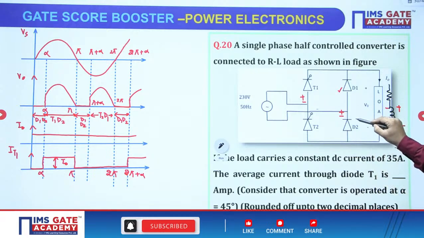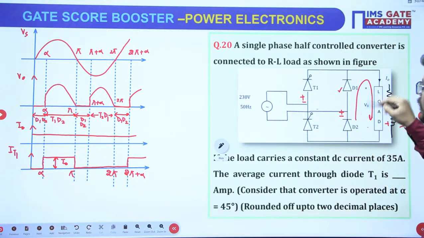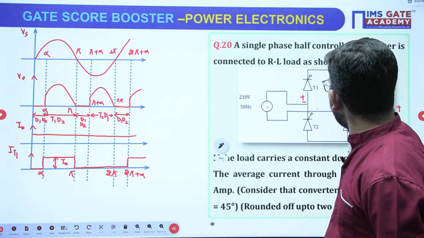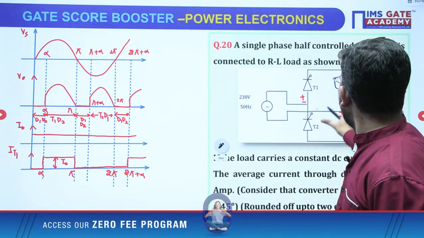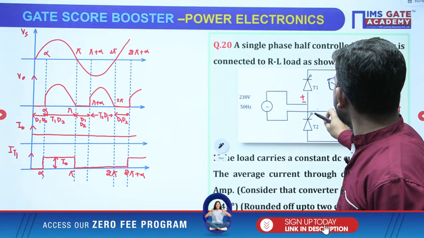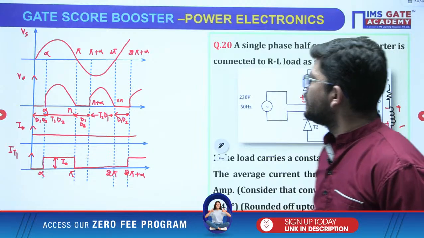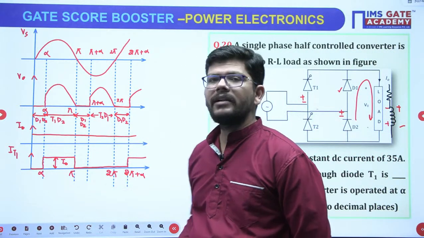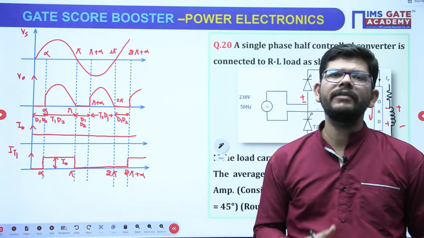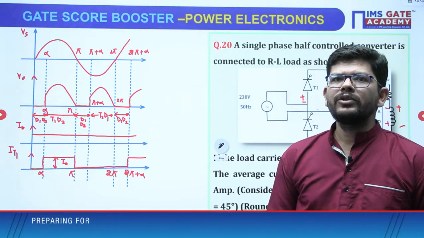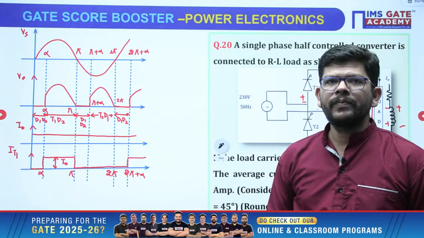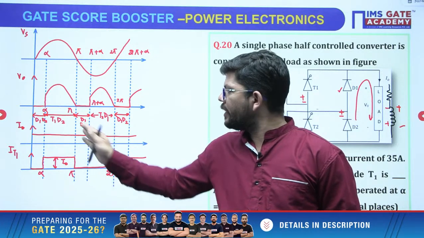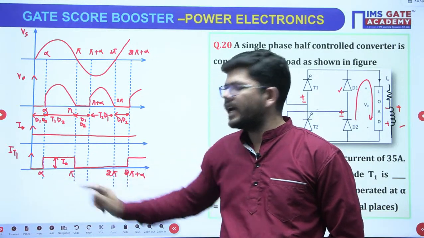So what will happen, D1 and D2 will be on and V0 will be 0, correct. Then during the negative cycle, T2 and D1 will be on, and then when they will be off in positive cycle, again D1, D2 will conduct. So every time from pi to pi plus alpha or 2 pi to 2 pi plus alpha, D1, D2 will be conducting and making the voltage 0. So I hope that these waveforms are clear to you, and out of those waveforms I have plotted T1 waveform. So you can see when T1 is conducting, and you can have that waveform.